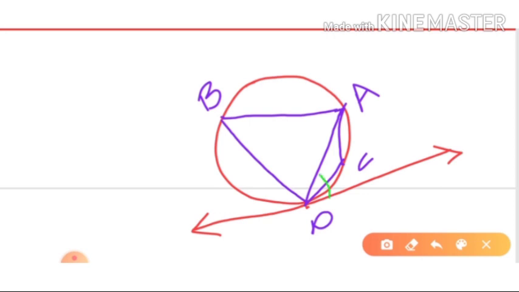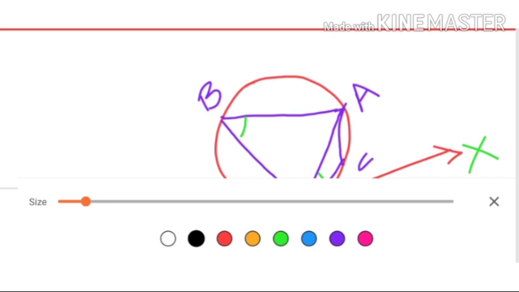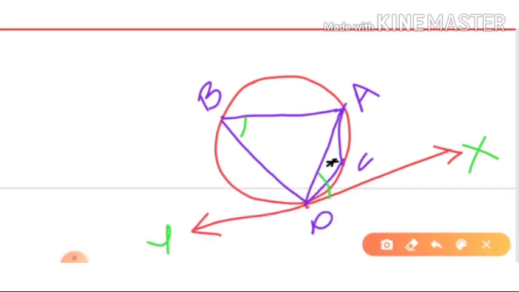So this angle, if you take APX and this one Y, APX will be equal to ABP, in the alternate segment, because this angle is on this side of the chord. So the alternate side will be here, so the angle is here. So these angles are equal.